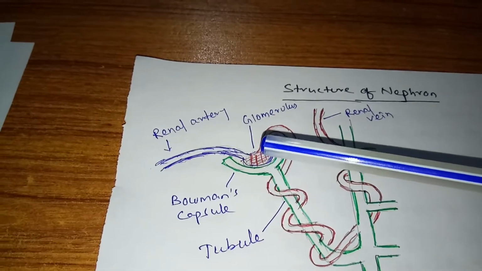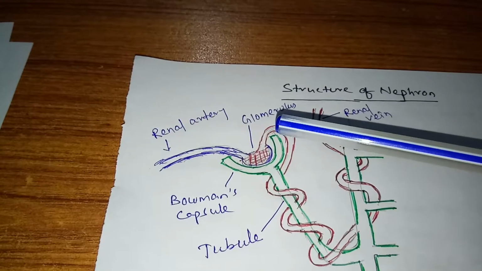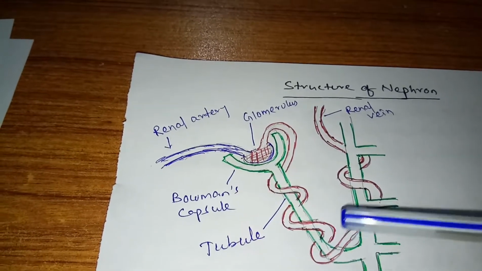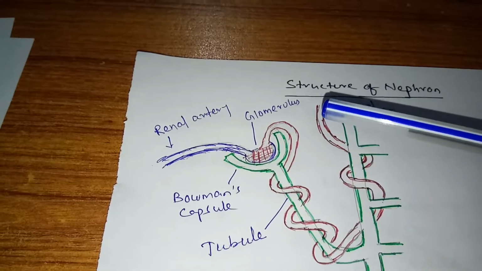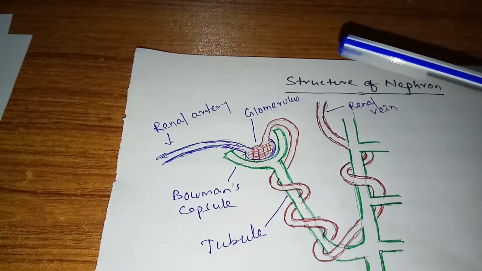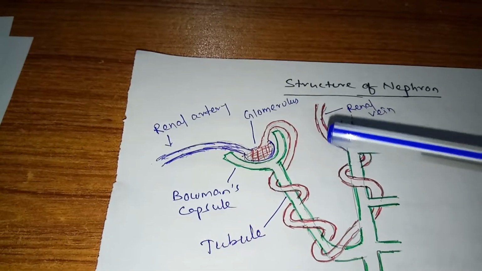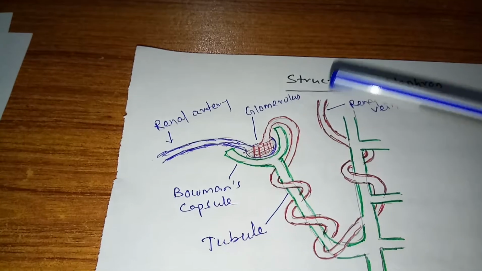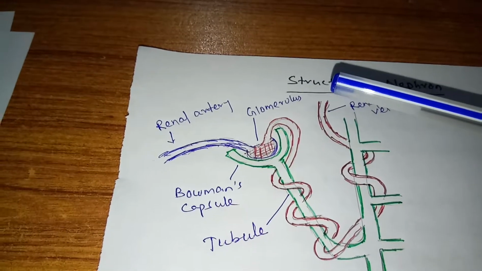Only the pure blood will pass through the vein called the renal vein. It will go to the inferior vena cava for oxygenation. This is deoxygenated blood, pure but deoxygenated blood, passing through the renal vein.